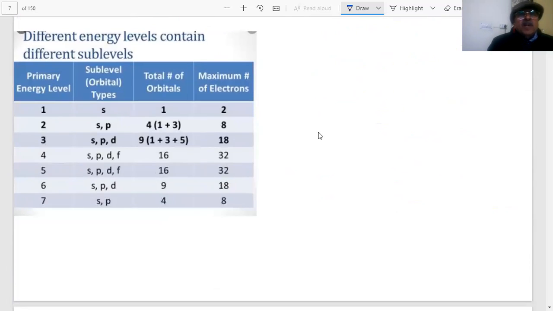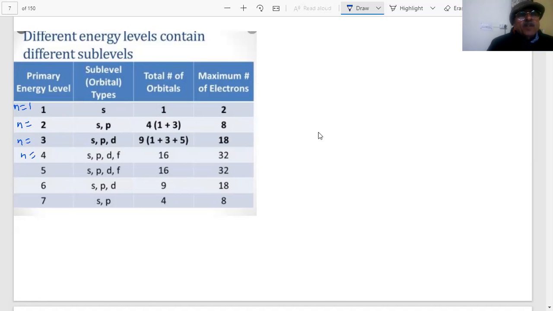In other words, student, here is a small picture I have shown. The first level is K, n equal to 1. There is only one orbital in the first level, and the maximum number of electrons is 2. This is n equal to 1, then n equal to 2, n equal to 3, n equal to 4, like this.